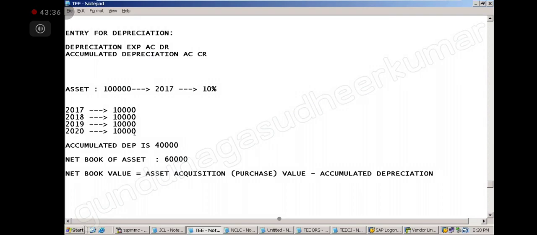After 2021 this will become 50,000. Understood now, everybody, accumulated depreciation? Year-wise it is depreciation expense, but the total we call accumulated. So when you want the net book value of the asset, we deduct the accumulated depreciation value from the acquisition value.